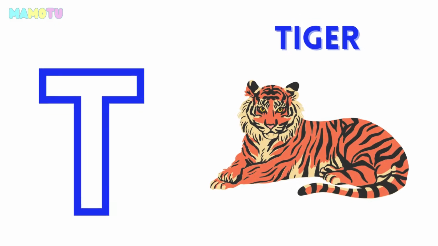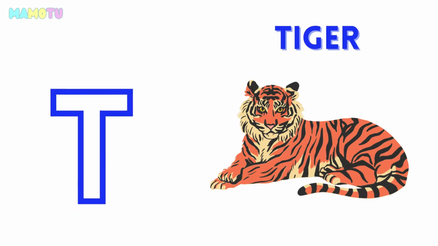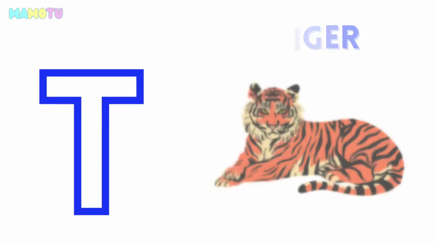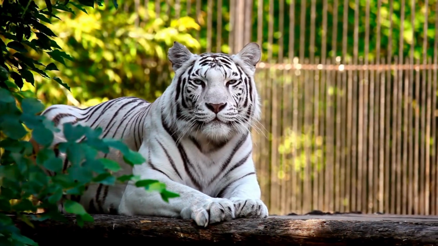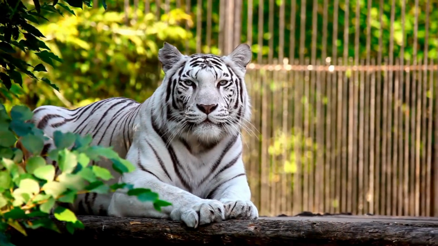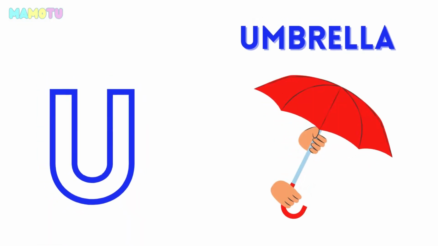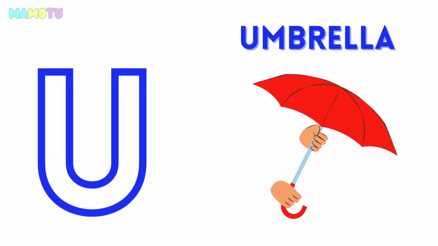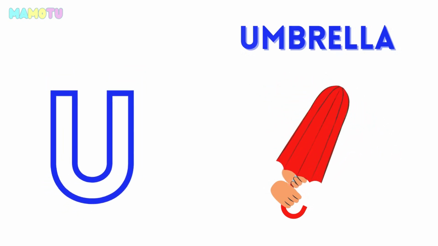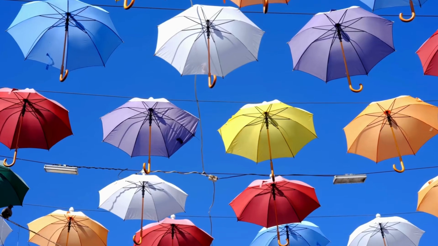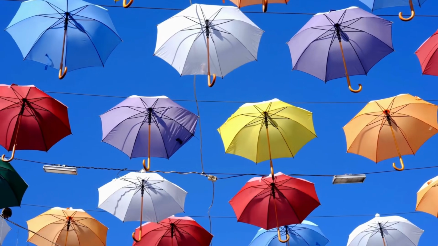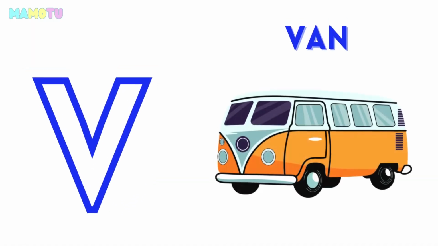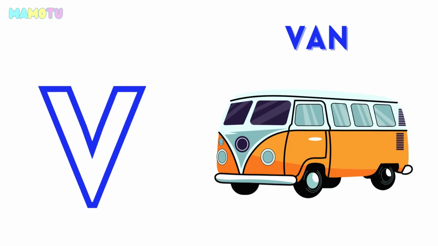T for tiger. T for tiger. U for umbrella. U for umbrella. V for van. V for van.